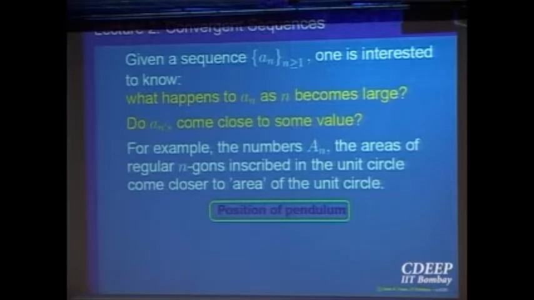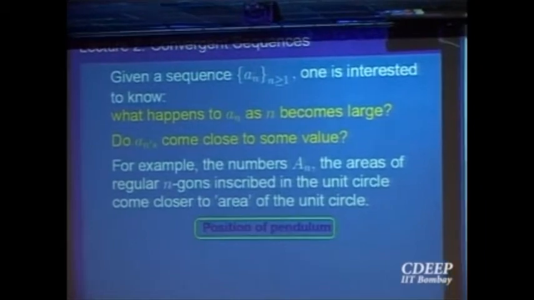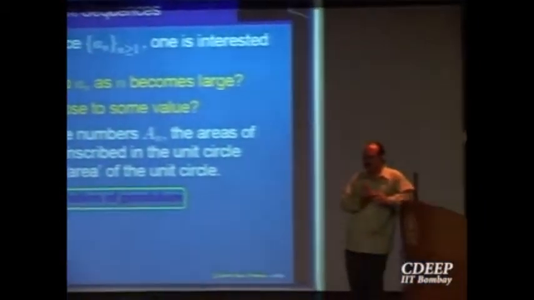And after some time, that time may be quite large, it comes back to the position of rest, right? So it starts swinging and comes to the position of rest. So what would you like to call that position of rest for the pendulum? That is kind of the eventual position of the swinging of the pendulum. Eventually it comes to rest.